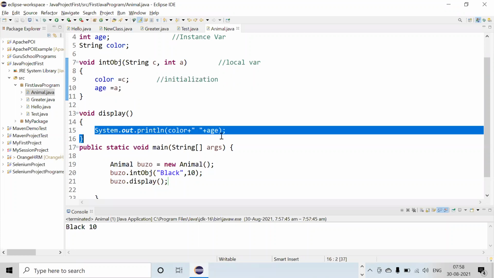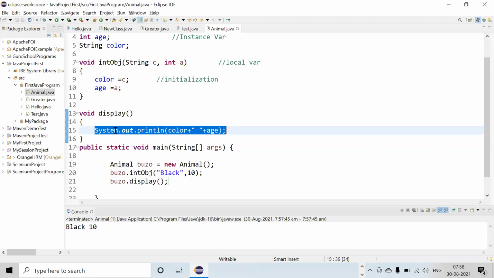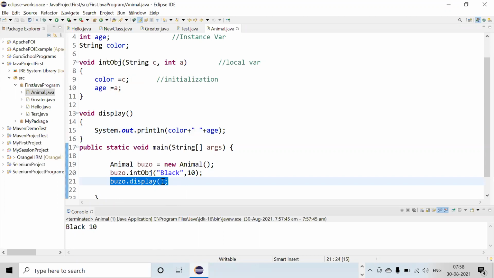Display method. Inside the display method, we are just displaying the variables, right? And inside the main method, we are just calling this display method. That's it.